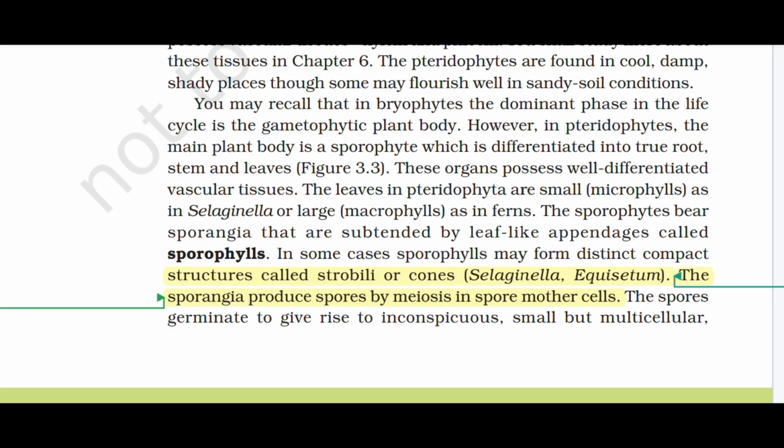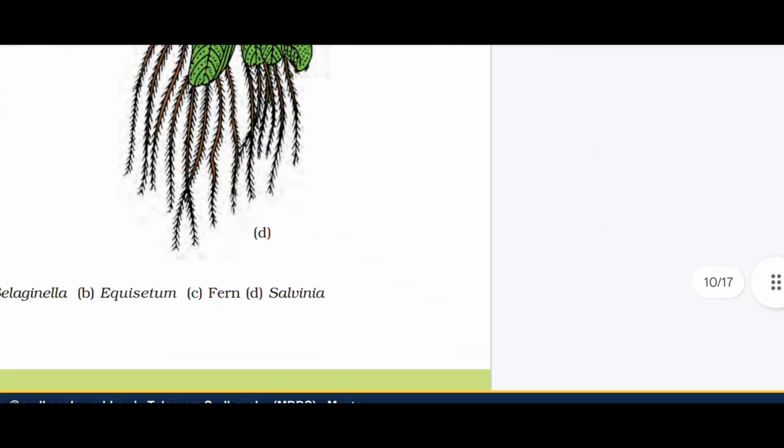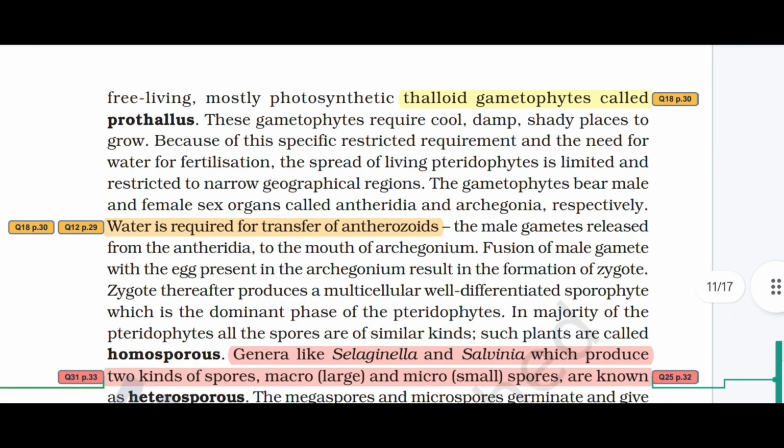The sporangia produce spores by meiosis in spore mother cells. The spores germinate to give rise to inconspicuous but multicellular, free-living, mostly photosynthetic, thalloid gametophytes called prothallus.